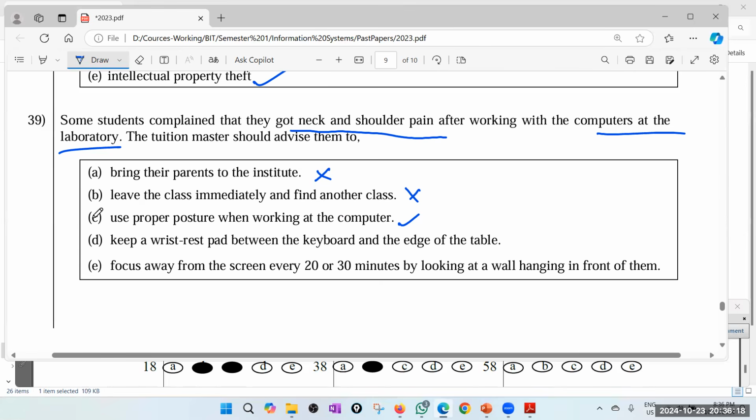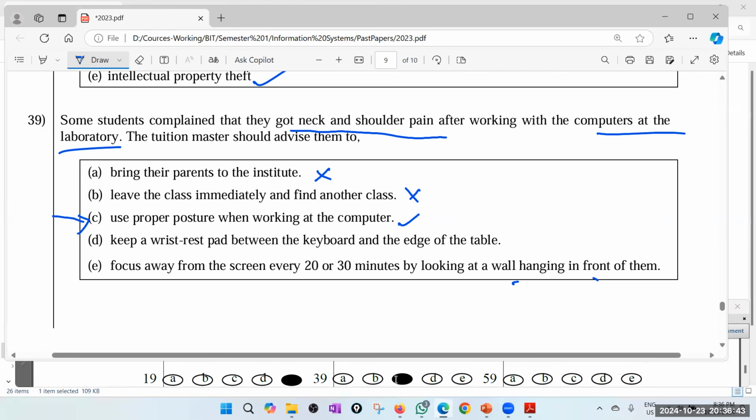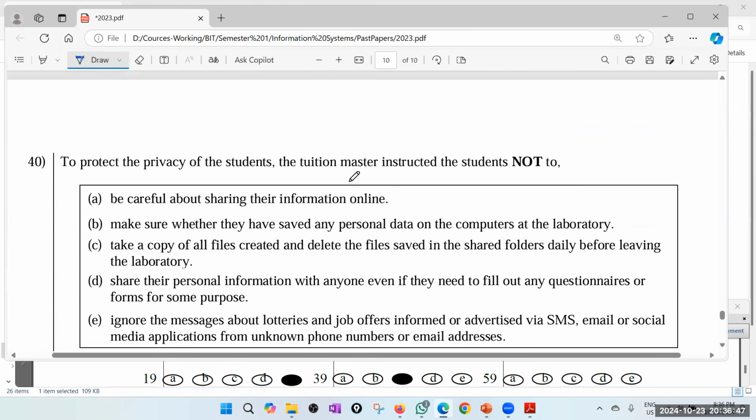But I think C is better. Focus away from the screen every 20 to 30 minutes by looking at a wall in front of them. That is also a good thing, but this is neck and shoulder pains, right? I think the better or the more general answer is C. I'll go for C. Yes, because that is the general answer. Okay. Right, 40.